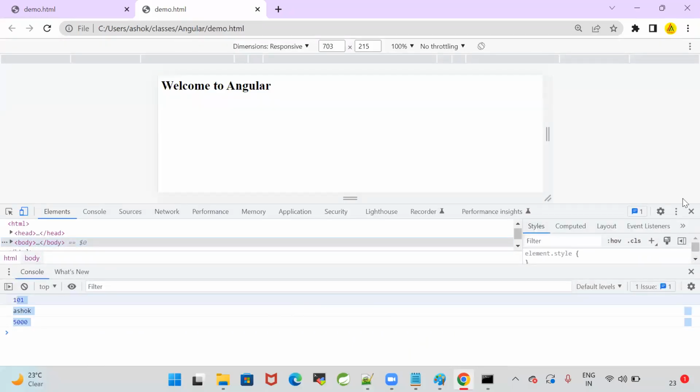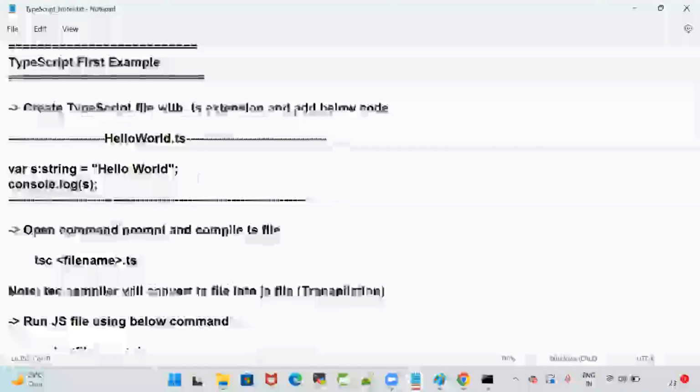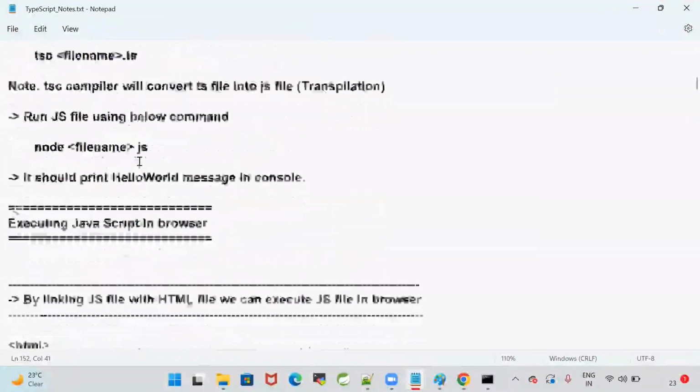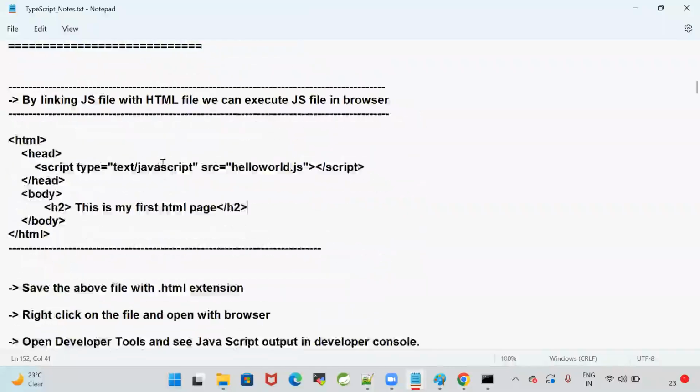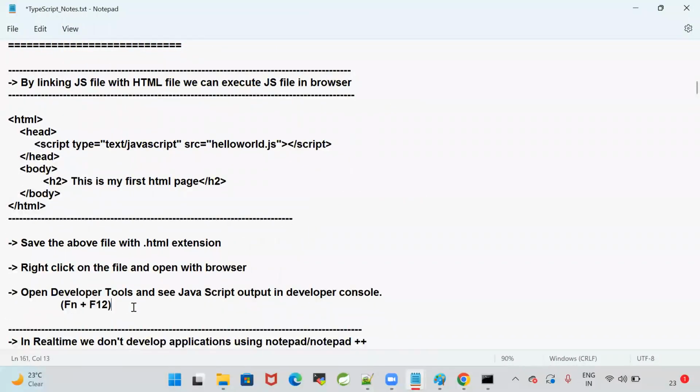Whatever the variables we are printing, those variables are printing on the console. So you got the clarity how to execute JavaScript in browser. Able to see this guys?